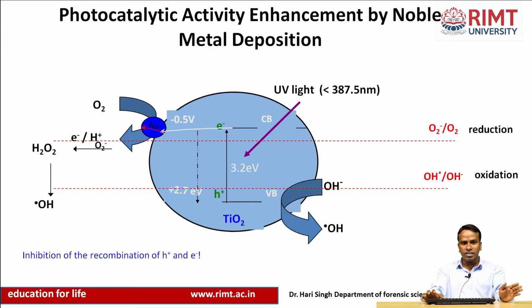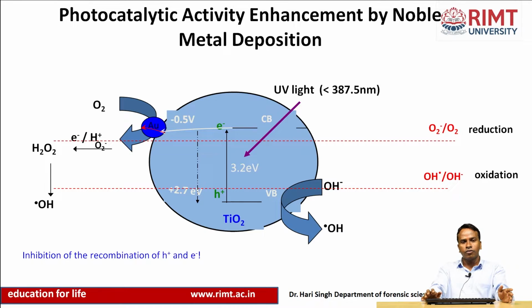So we can understand that this is another step by which we can add a noble metal catalyst in the photocatalytic reactions. Again, we should know the exact mechanism of the photocatalytic reaction to convert organic pollutants and carbon dioxide into useful products.